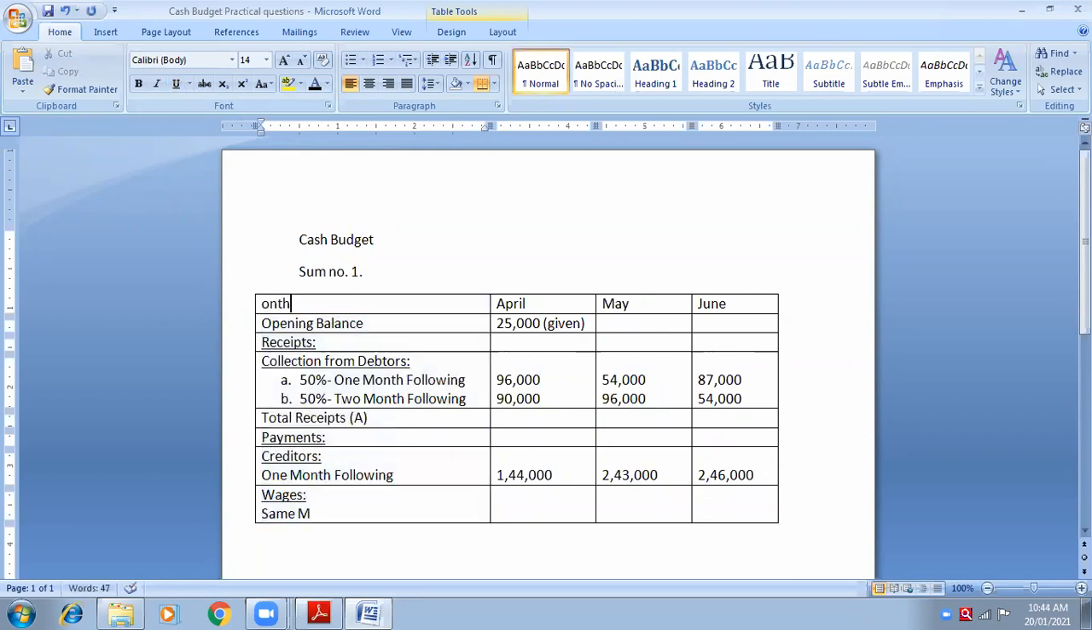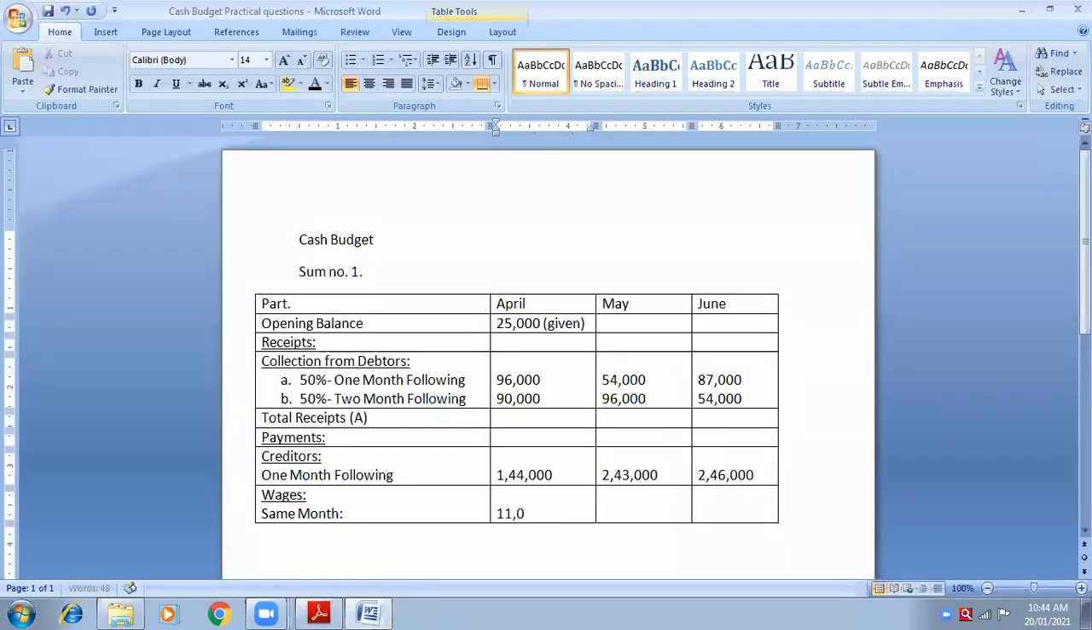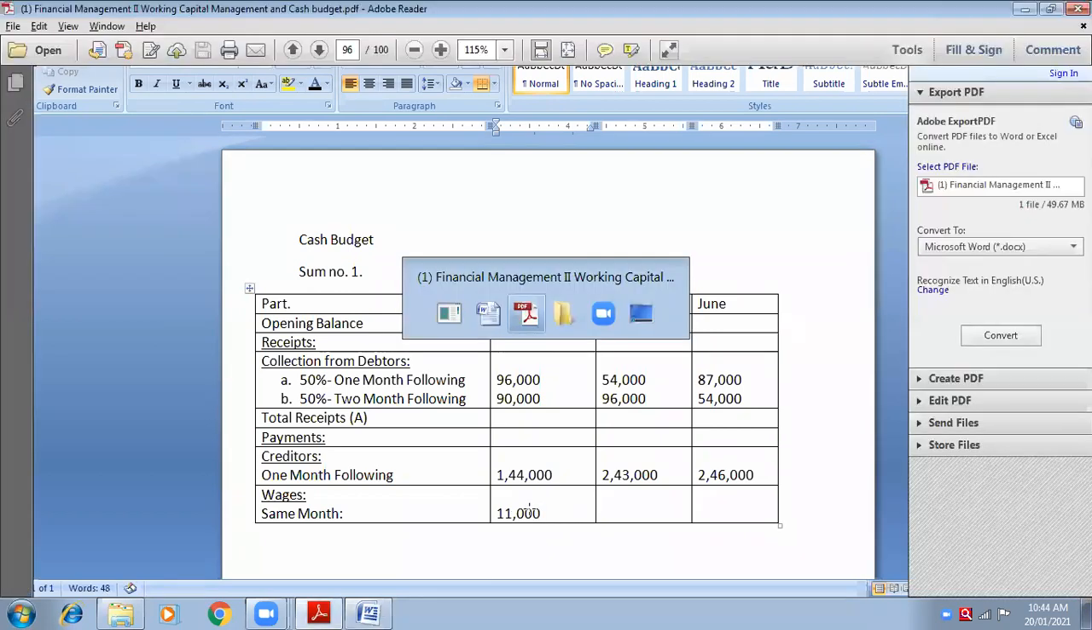Are you following me? Yes, ma'am. So same month. Tell me, same month means for April, which is the same month? April. Same month means same. For April, what are the wages? 11,000. Very good. So you will write April's 11,000 in April only. April's 11,000 wages will be paid in the month of April only.